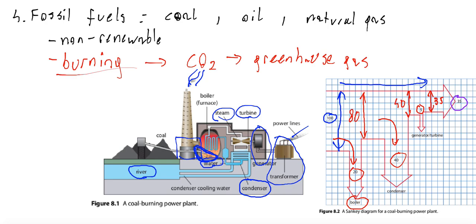Let's look at this example again. If 35% is the efficiency of the whole system, then the thickness of the arrow at the end must be equal to 35% of the thickness of the arrow at the very beginning. And this diagram, which represents the flow of energy, is known as a Sankey diagram. Please copy this example, and of course this power plant also. Please copy these two to your notebook. Stop the video. When you are ready, turn it on again.